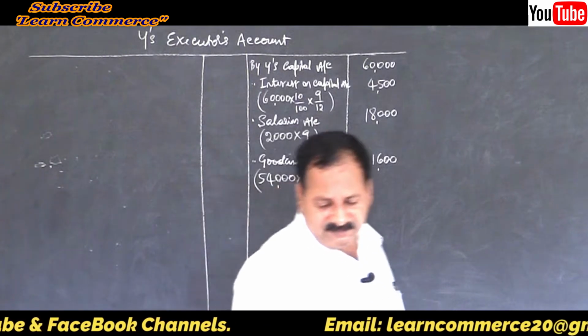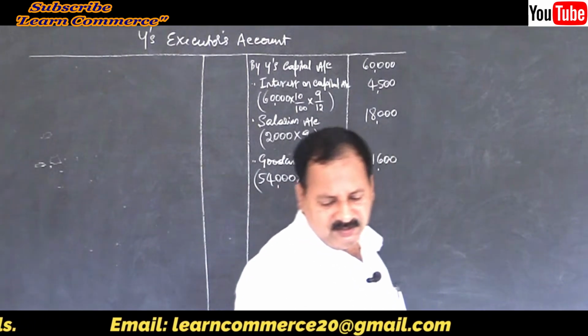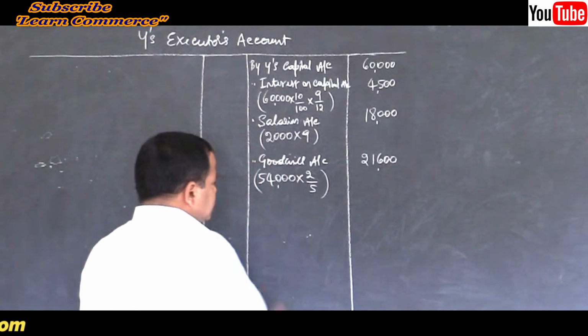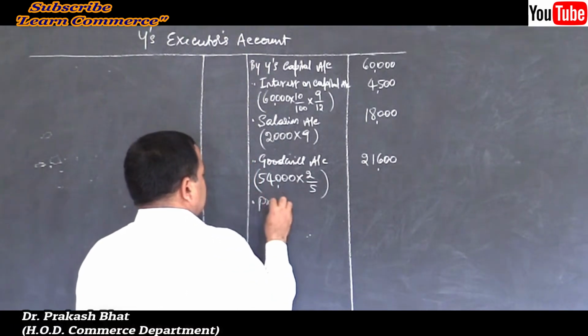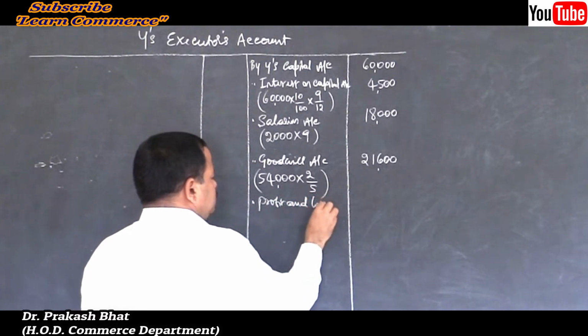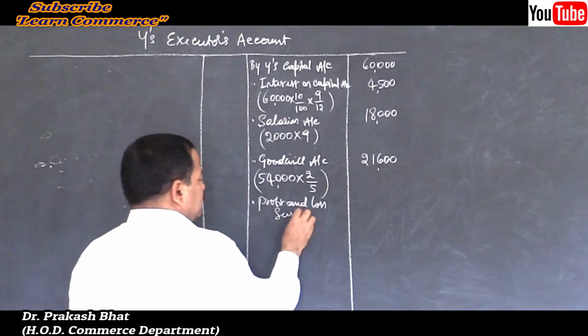21,600. Then what else? Current year profit. Correct. Profit and loss suspense account.